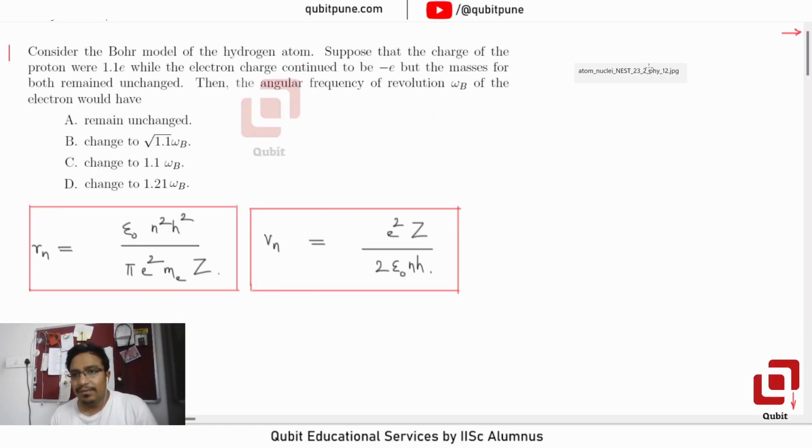This MCQ is from NEST 2023 Shift 2, question number 12. Consider the Bohr model of the hydrogen atom.